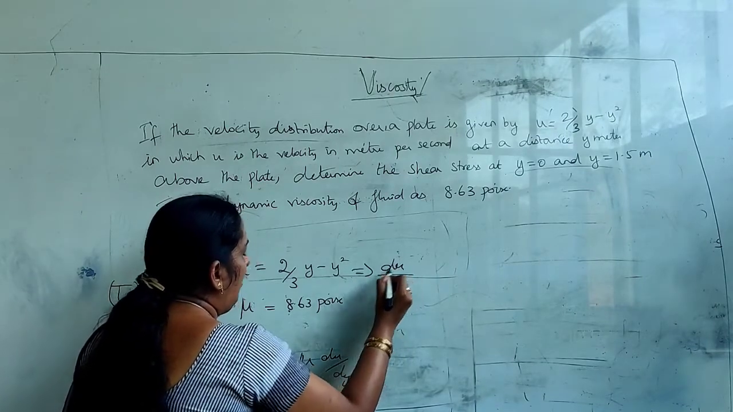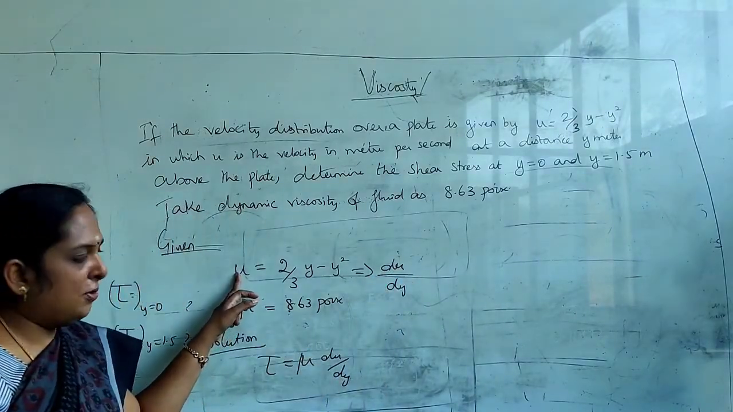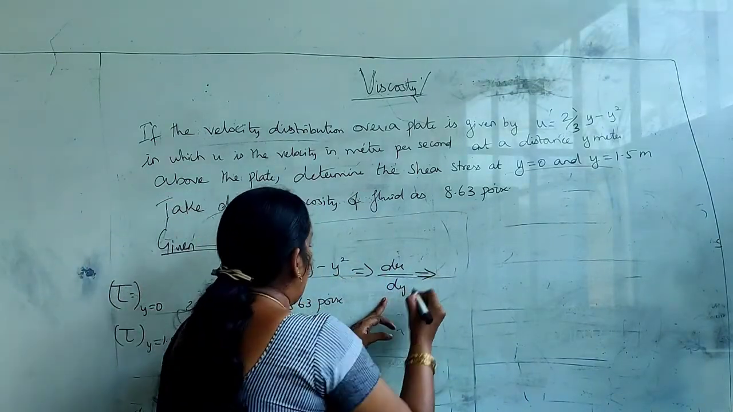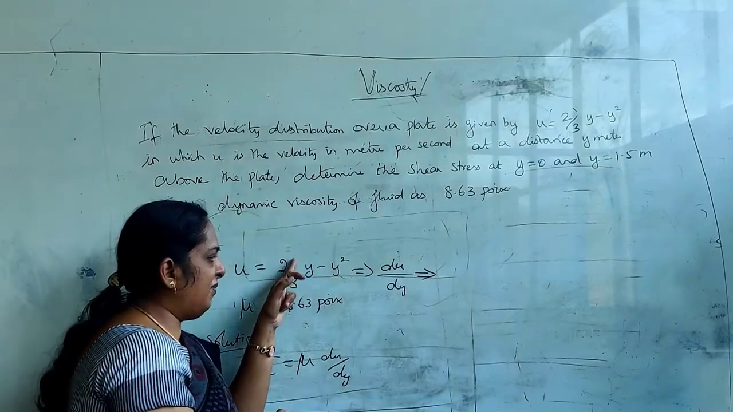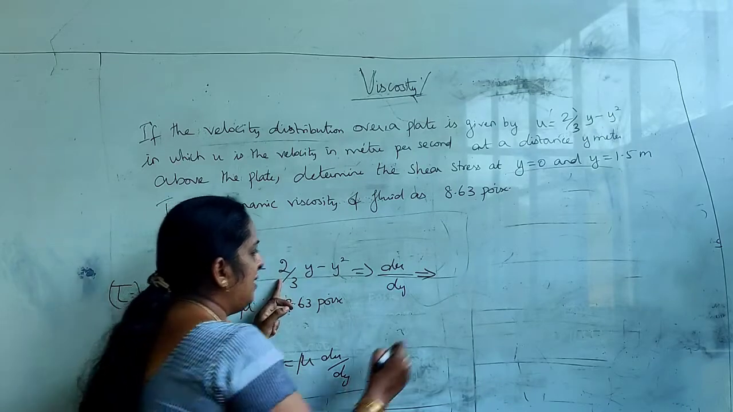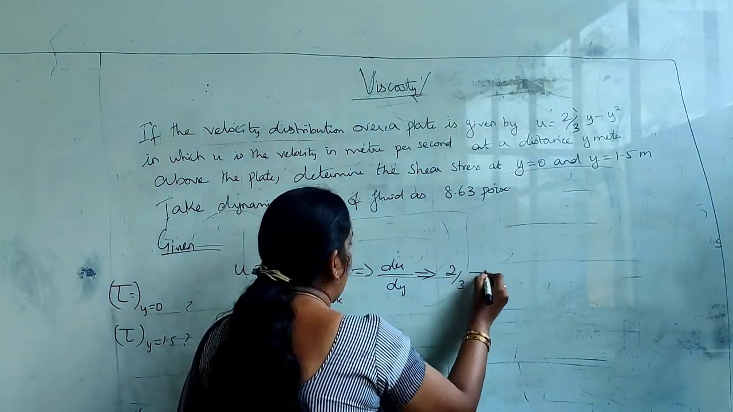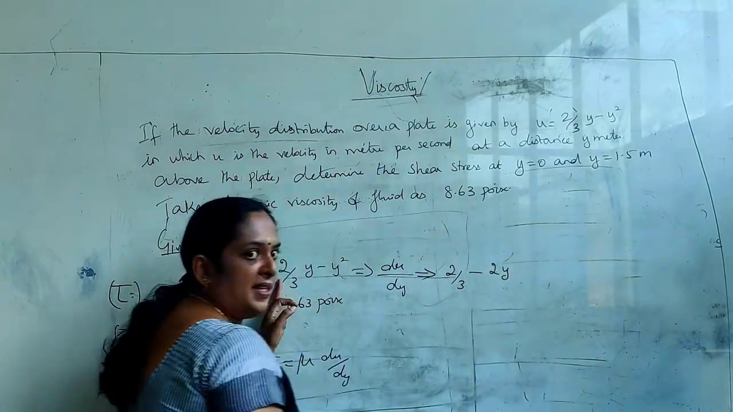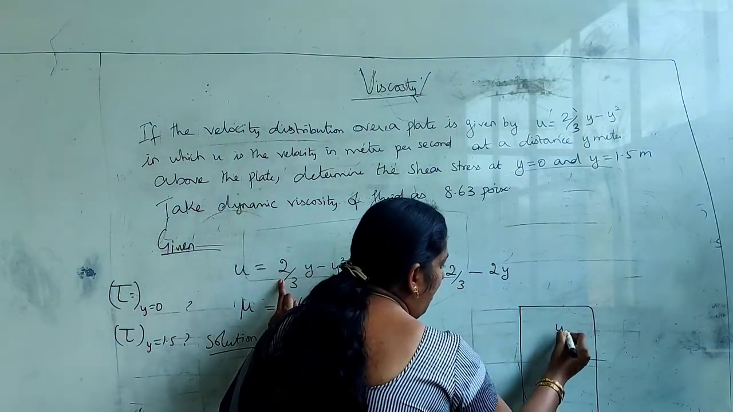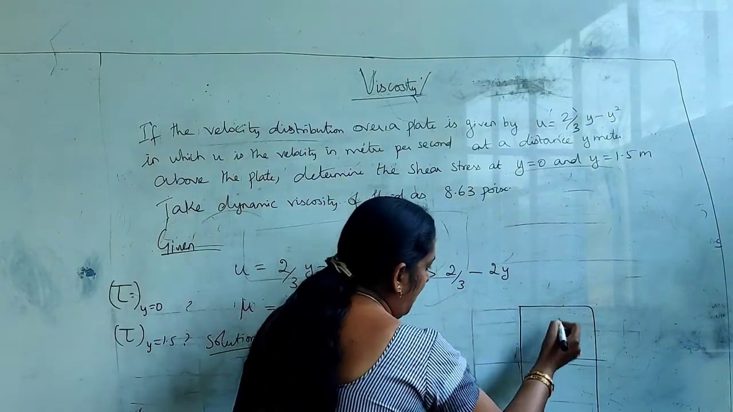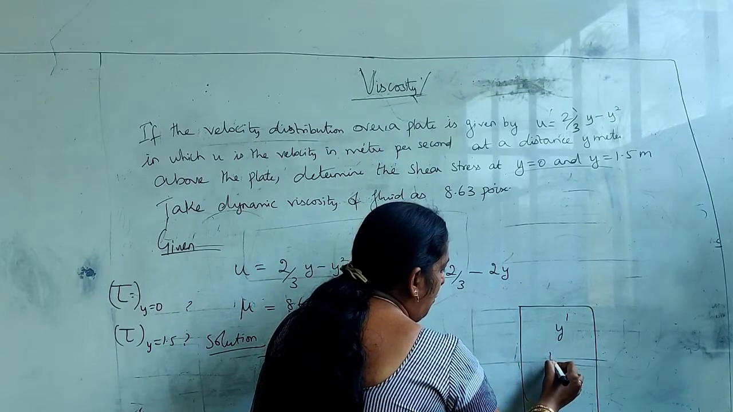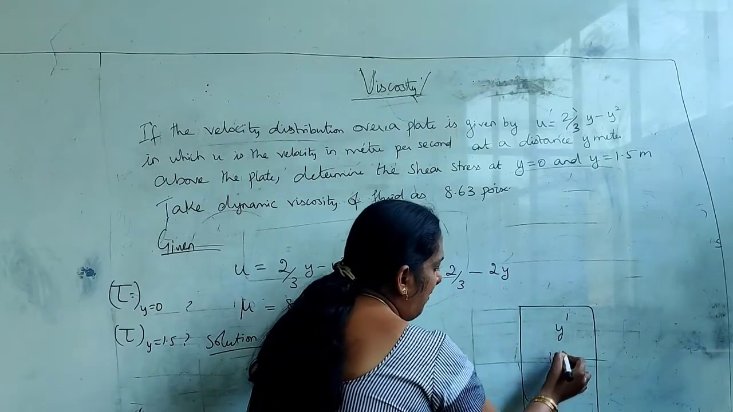When you differentiate u with respect to distance, it is du by dy. Here the distance is y. So when you differentiate this, it is 2 by 3 minus 2y. You just remember this: whenever you differentiate any variable with respect to that variable, y power 1 means the differentiation will be 1 y power 0.